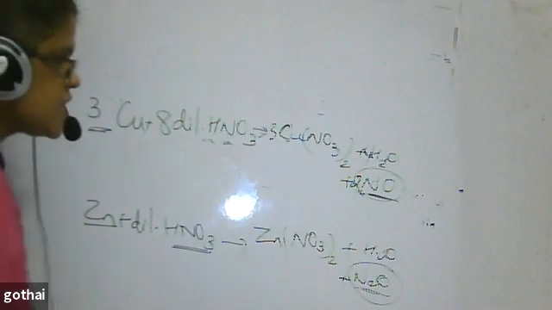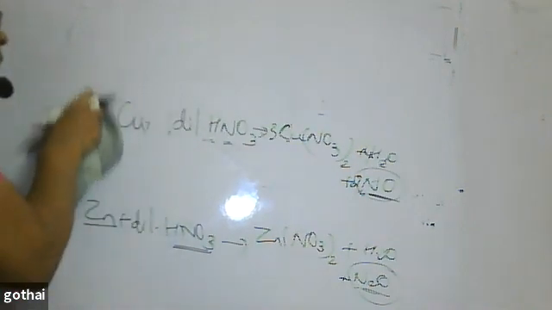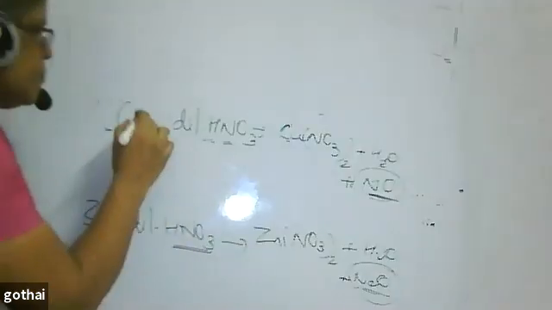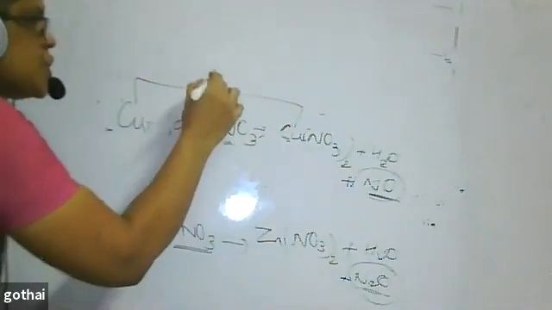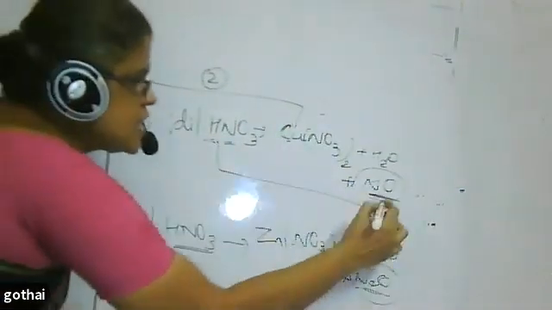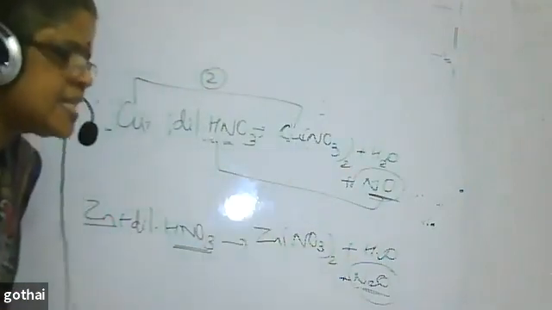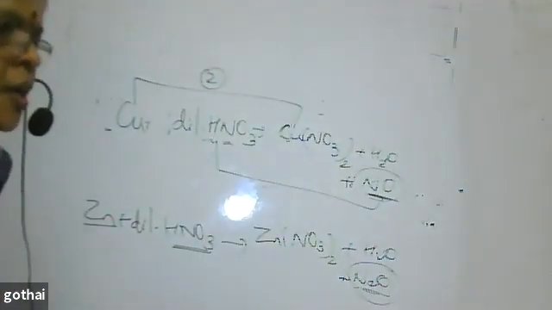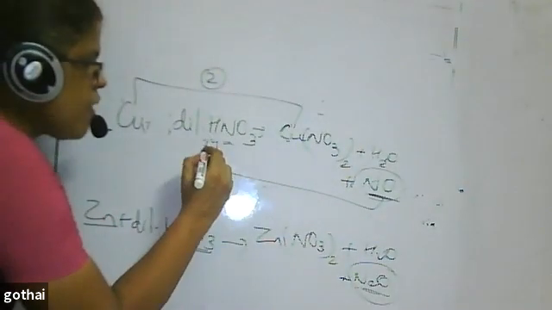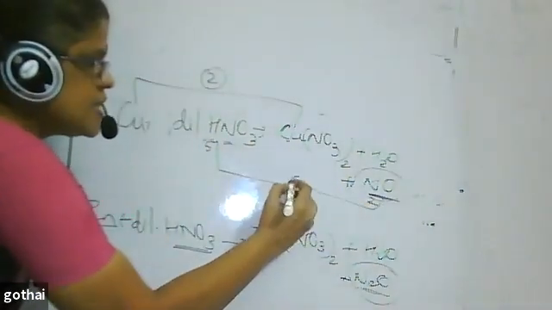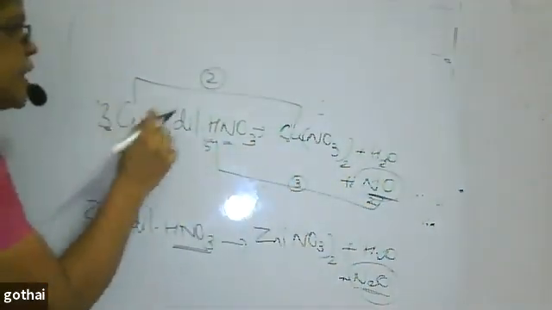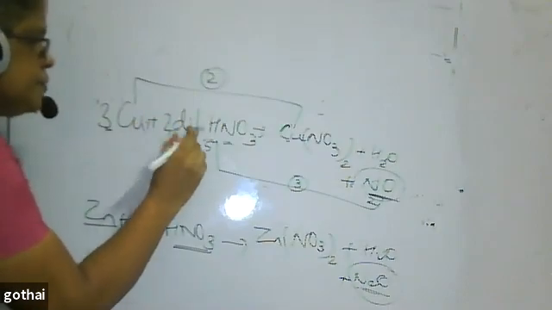There is a redox reaction, so you can go by the oxidation number method. I am repeating again. Here the difference for copper is 2. Here nitrogen I'm not taking because nitrate ion has not undergone a change in oxidation state. So I'm not taking. Here it is 5, here it is 2. The difference is 3. This difference I put it over here, this difference I put it over here.